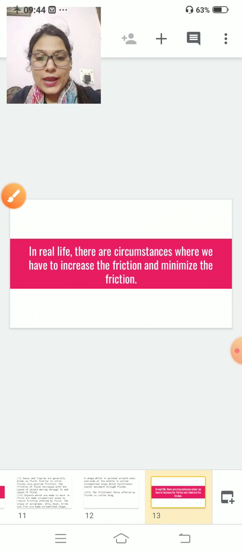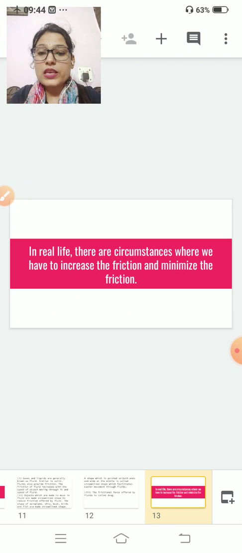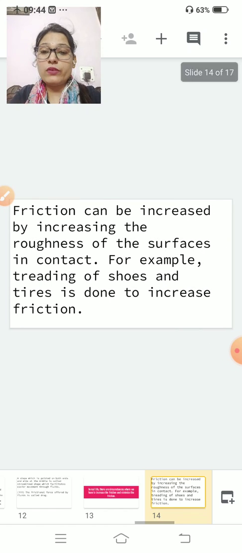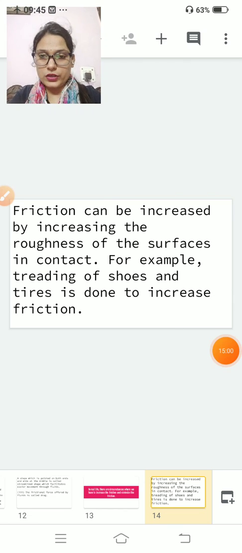Now, in real life, there are circumstances where we have to increase the friction and circumstances where we have to minimize the friction. There are some cases in which we want friction to be more, and in some cases we want friction to be less. So there are a number of ways by which we can increase the friction and decrease the friction. Clear? So in the next slide we will learn how we can increase the friction.